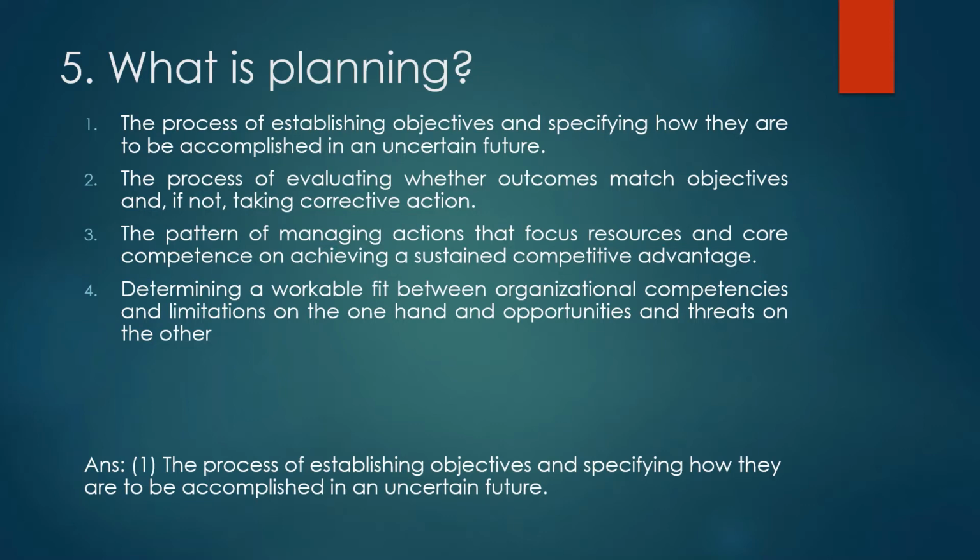So to achieve that, I have to fix proper goals, take necessary steps, and plan properly. That is known as planning. So the answer is option 1, that is a process of establishing objectives and specifying how they are to be accomplished in an uncertain future.